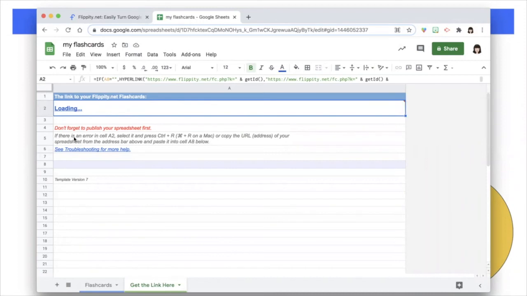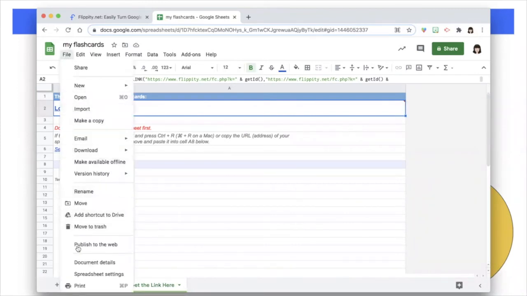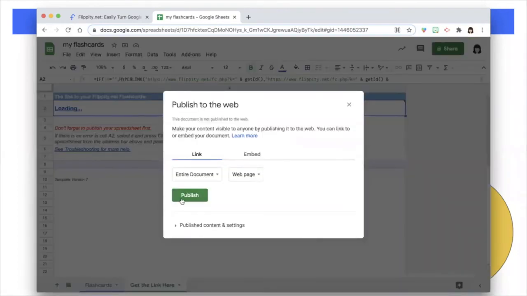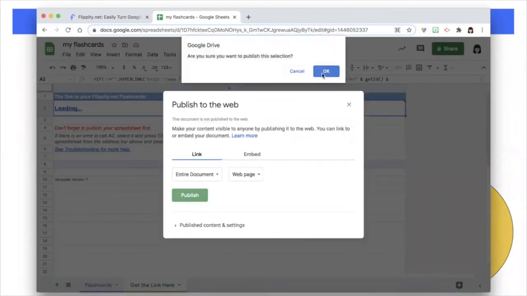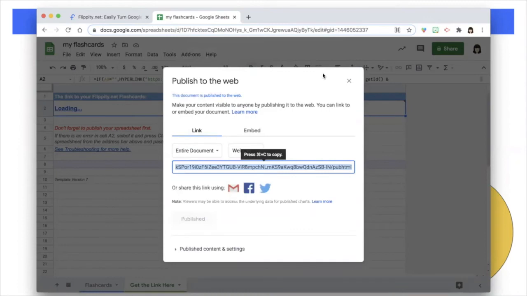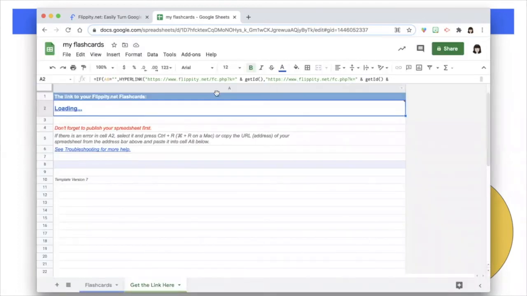They do show us in row 5, if there's an error in cell A2, you can select it and press magic keys here, or copy the address in your spreadsheet above and paste it into A8 below. But I was purposely skipping a step. That was go to File, Publish to Web. Make sure you always publish. So you might not be getting that error for the common reason. You might be getting it because you forgot to publish.